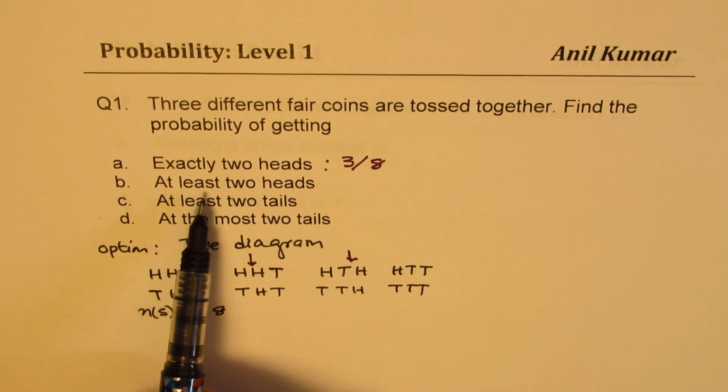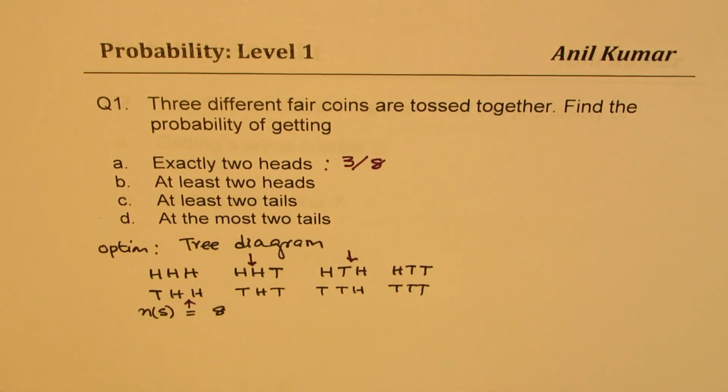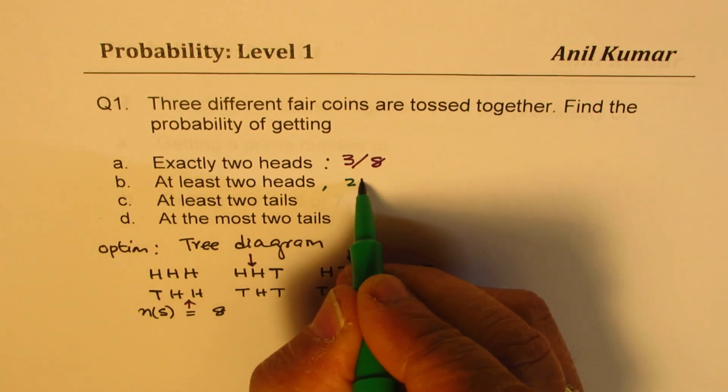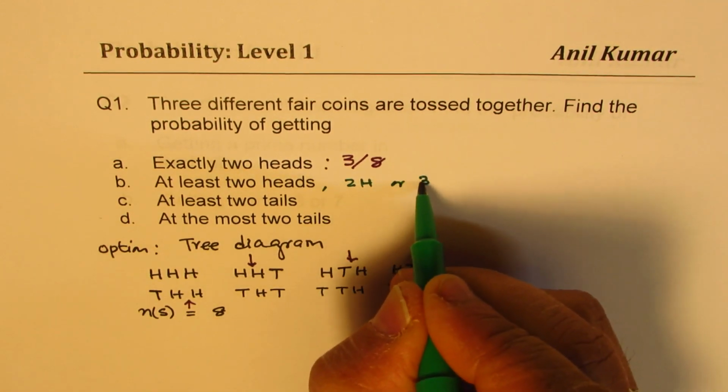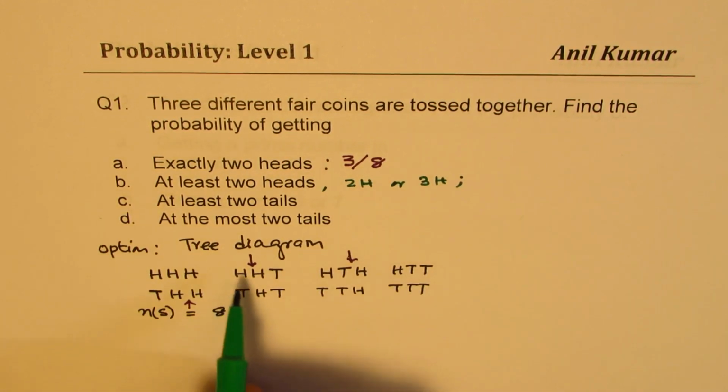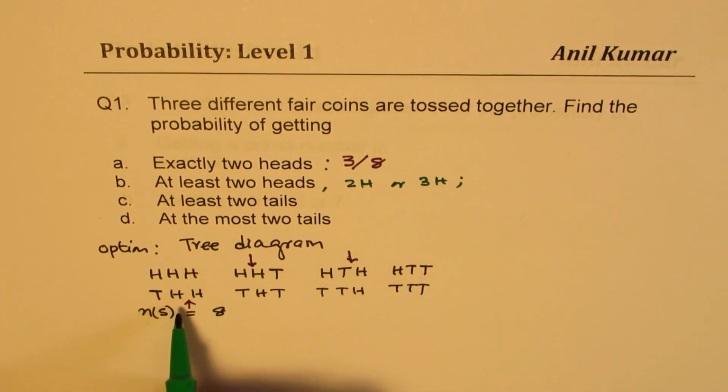Now, at least 2 heads. When we are talking about at least 2 heads, that means we could have 2 or 3. So at least 2 heads means 2 heads or 3 heads. To this 3, we'll add the one in which we have all 3 heads.